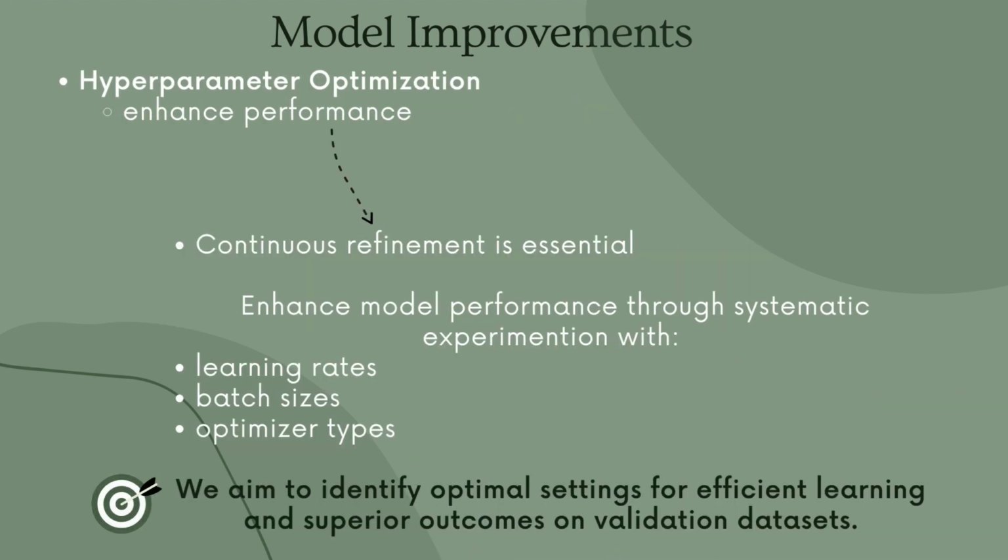Continuous refinement of hyperparameters is essential for enhancing our model's performance. Through systematic experimentation with learning rates, batch sizes, and optimizer types, we intend to fine-tune the learning process. We aim to identify optimal settings for efficient learning and superior outcomes on the validation dataset.